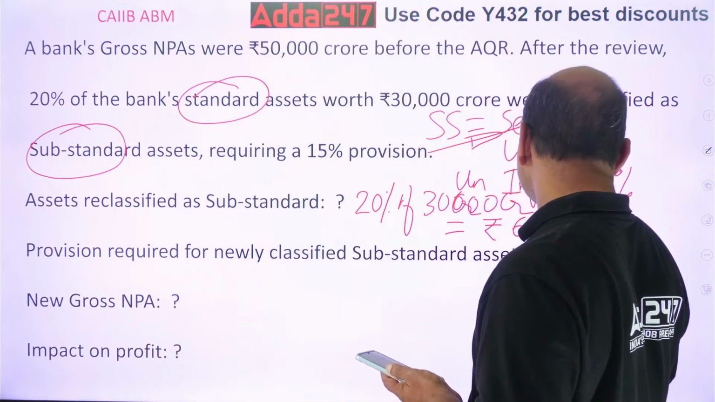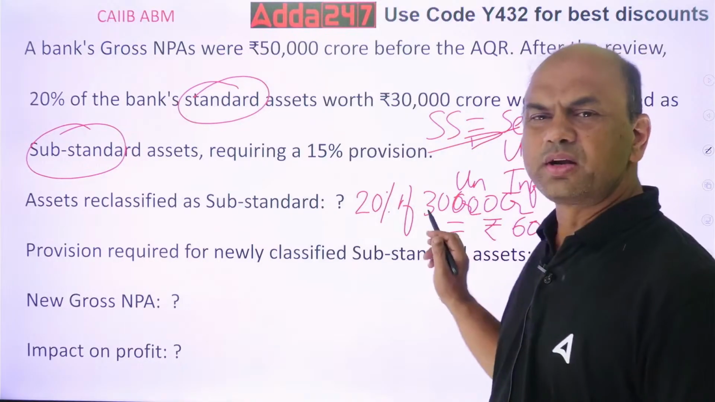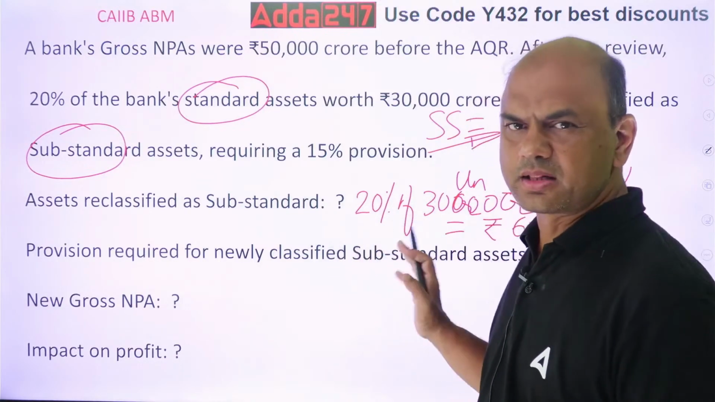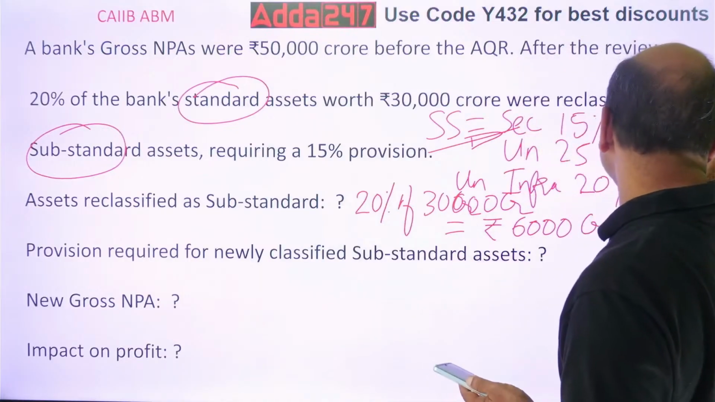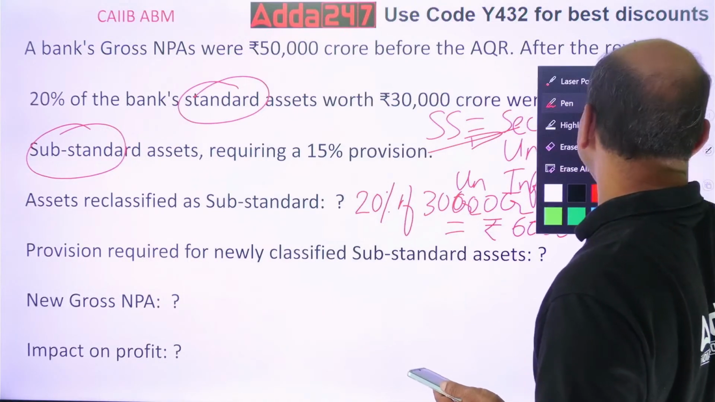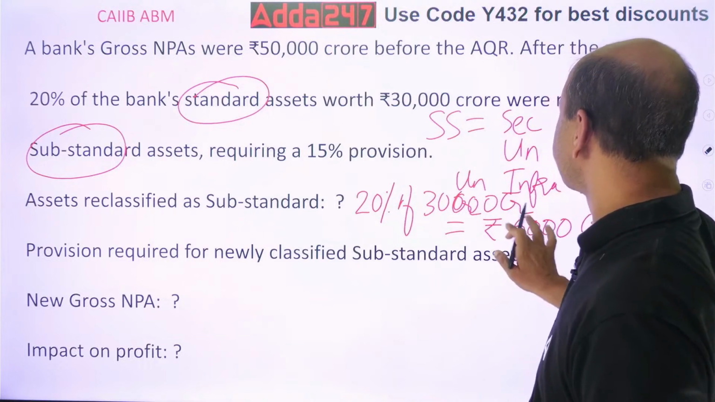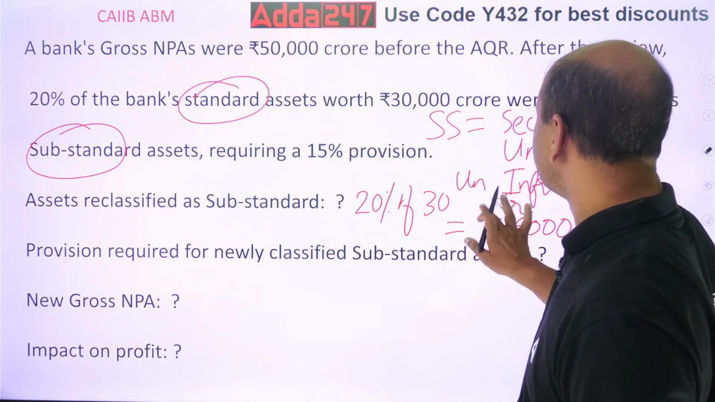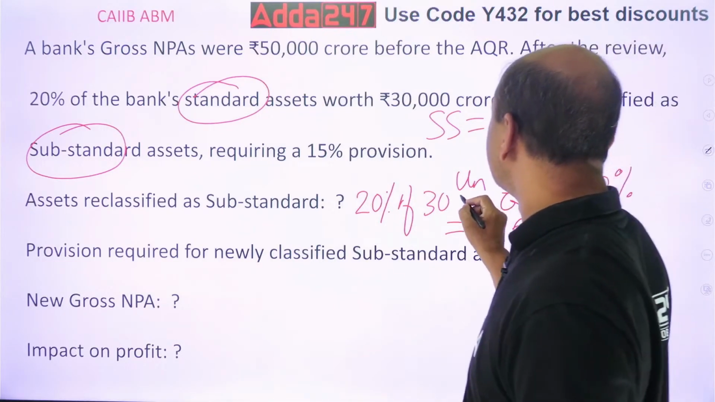6,000 crores. Okay, so we'll keep a simple trick now. We won't touch this crores. Let's keep it simple. We will not touch the crores over here. We'll let the crores remain as it is and only touch the figures.